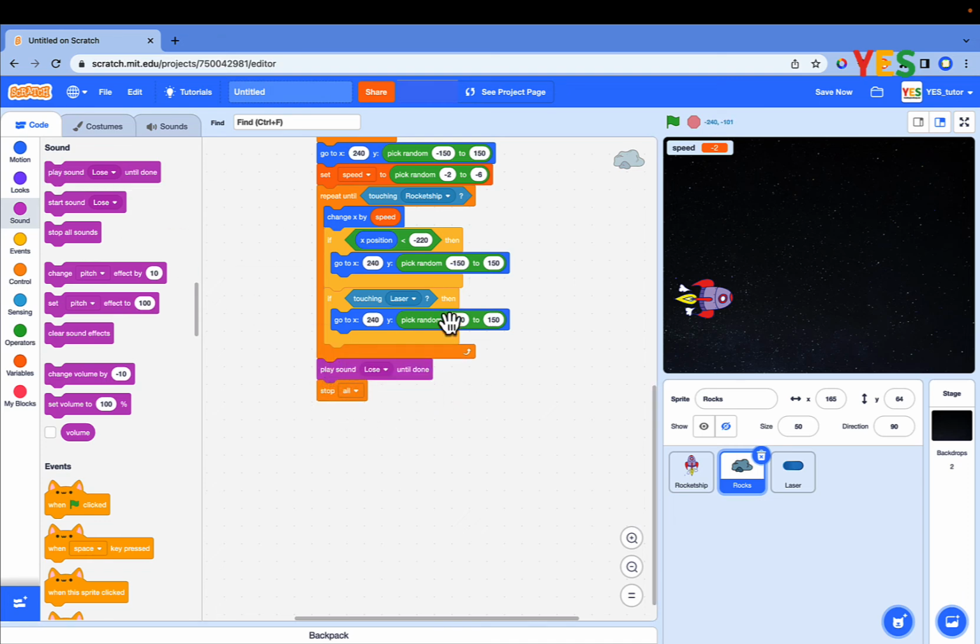Click on the green flag. Now if the rocket ship touches the rocks, the game stops with a sound.